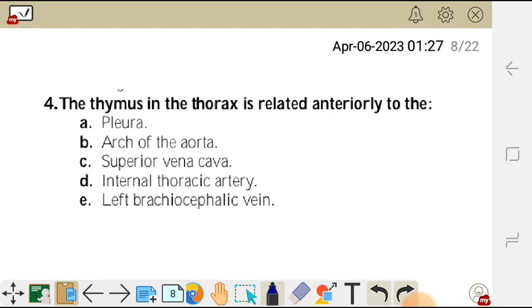Question 4. The thymus in the thorax is related anteriorly to the A. pleura, B. arch of the aorta, C. superior vena cava, D. internal thoracic artery, E. left brachiocephalic vein. So which one among these is related anterior to the thymus?